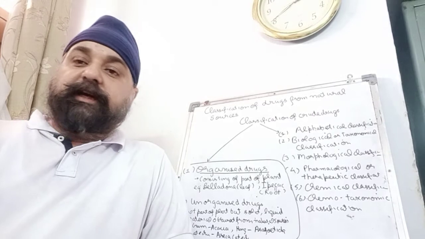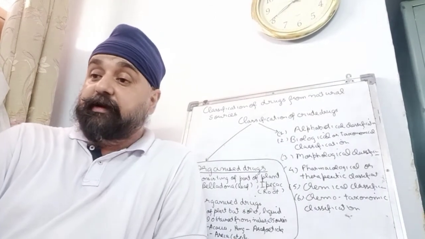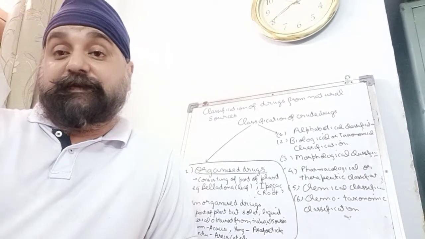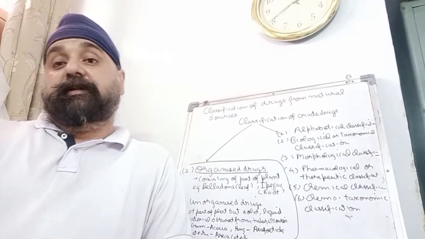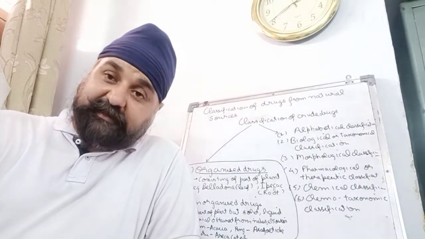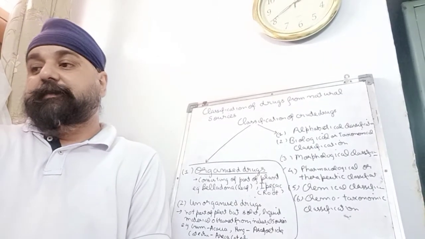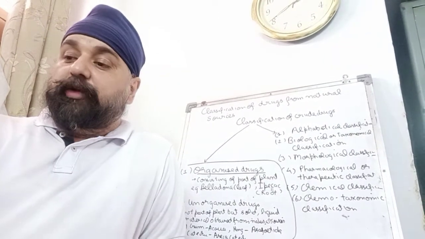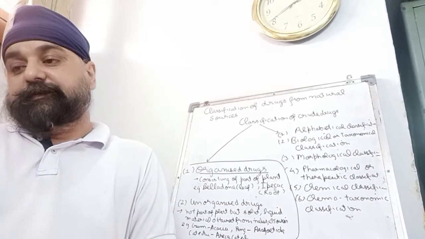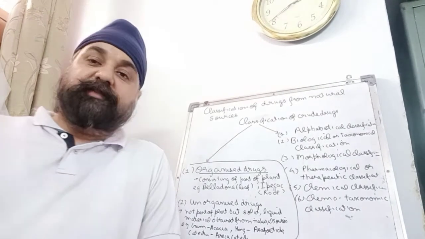Advantage, we can know the pharmacological action of the drug under this system. But sometimes the same drug has different pharmacological actions, so we can't classify it here, like Nux vomica. Nux vomica is a CNS stimulant, and it is also a bitter tonic. Similarly, Cinchona is also a bitter tonic. It is also an anti-malarial. So these types of drugs can't fit into this system.